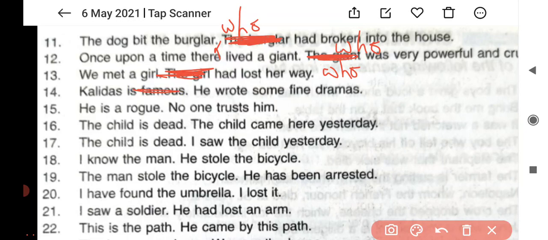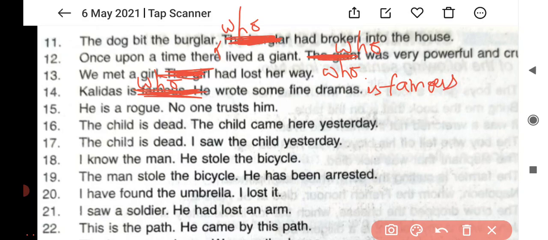Kalidas who wrote some fine dramas is famous. This is how beta sometimes you have to be very tactful and tricky, and you will get this habit by way of practicing.